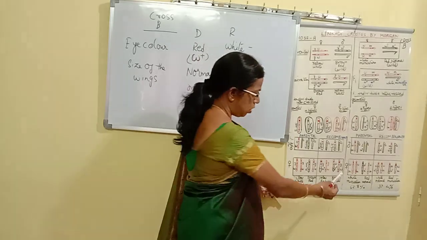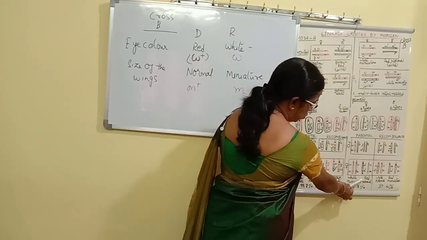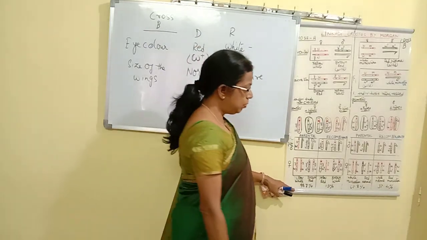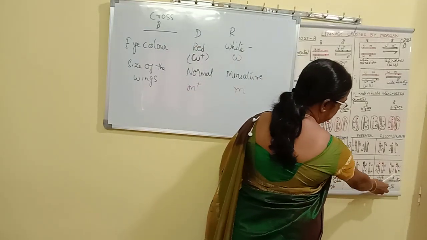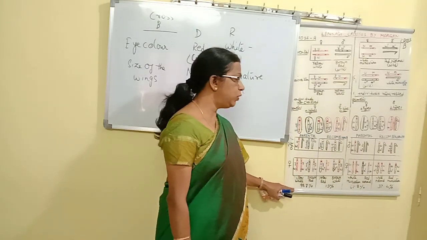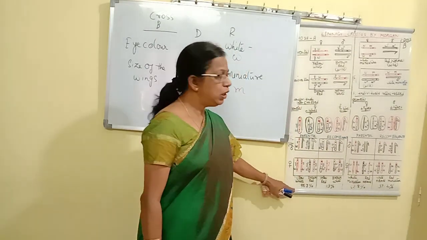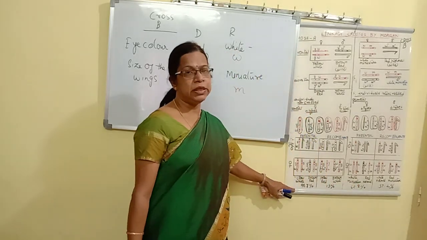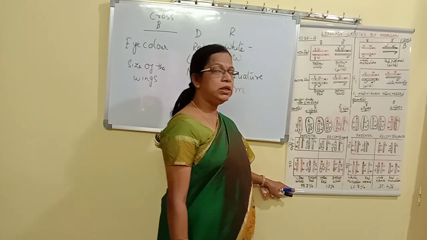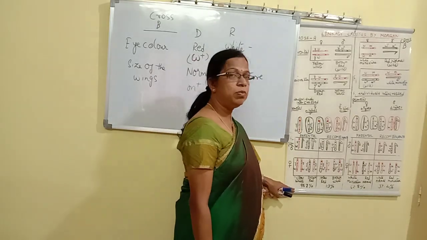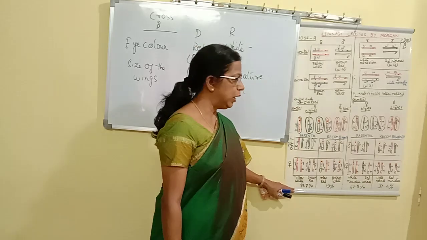So what is the parental combination? One combination is white and miniature, the other one is red and normal. And recombinants are white and normal, and red and miniature. But here we find a difference in percentages. Parental combinations are showing 62.8%, whereas recombinants are 37.2%. So here recombinants are more compared to parental.